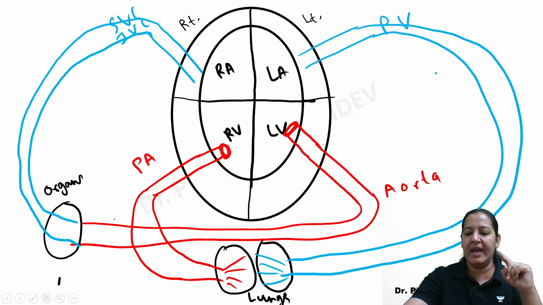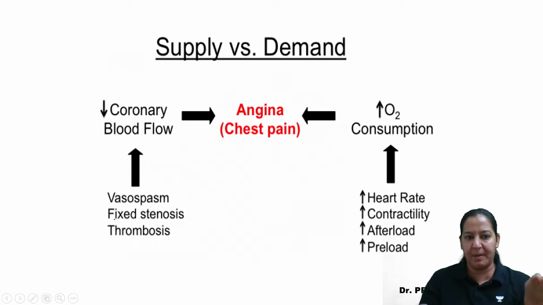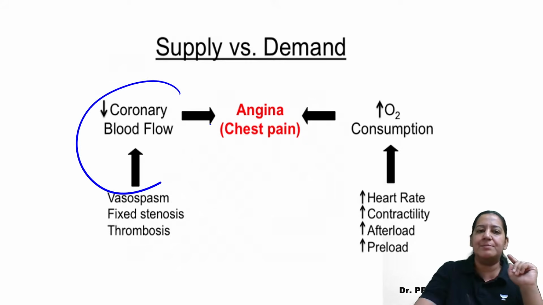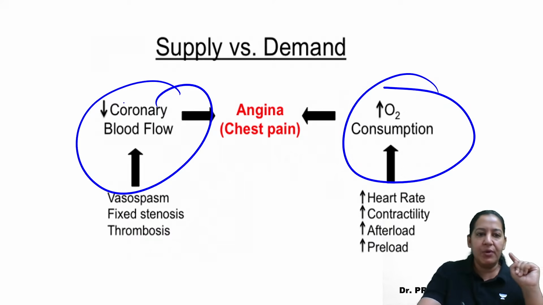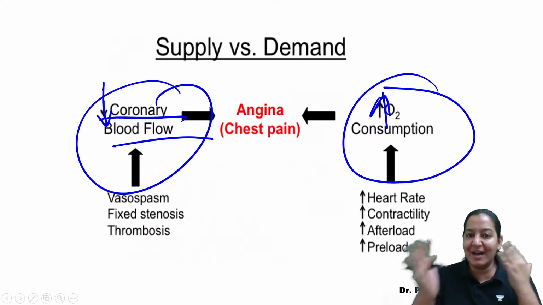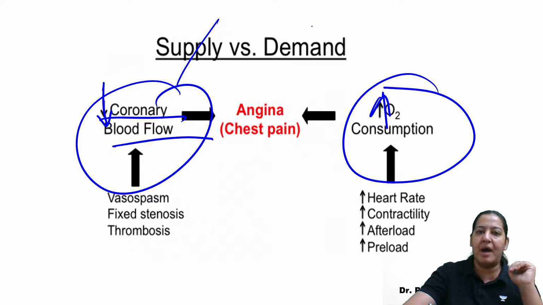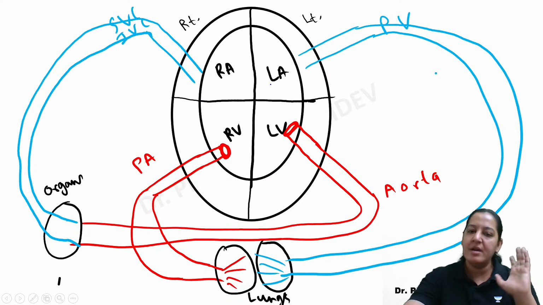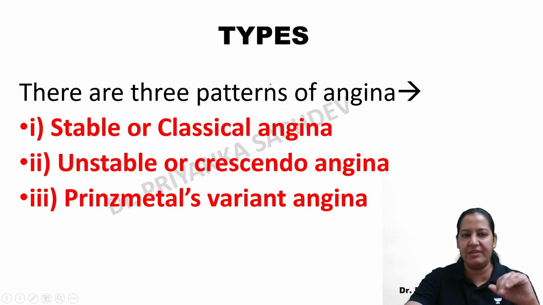Okay. So again, angina is one of the ischemic heart diseases. It is an imbalance between demand and supply. You are giving less blood to the coronary, but you are asking for more. That imbalance between demand and supply results in angina. That is the basic definition of ischemic heart disease we have understood.